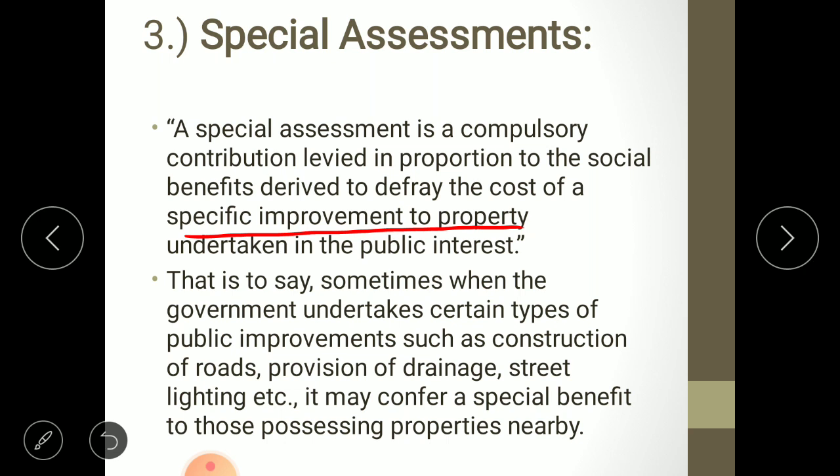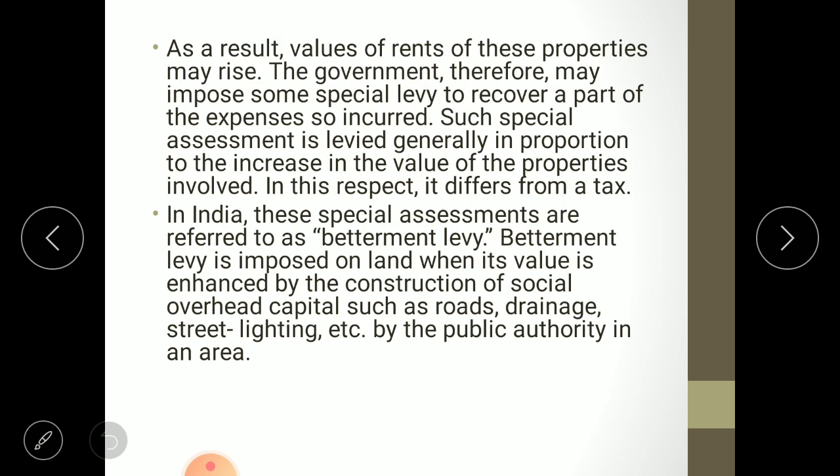That is to say, sometimes when the government undertakes certain types of public improvements such as construction of roads, provision of drainage, street lighting, etc. These three I have given you as examples. It may confer a special benefit on those possessing properties nearby. By construction of roads, only those flats' prices will increase which are far from the cities. So it is beneficial to only a certain class of people, and that is why the government will collect from that class only. As a result, values of rents of these properties may rise.